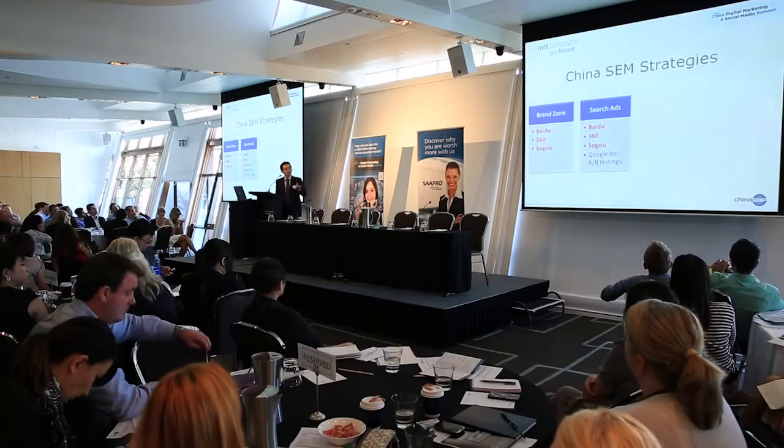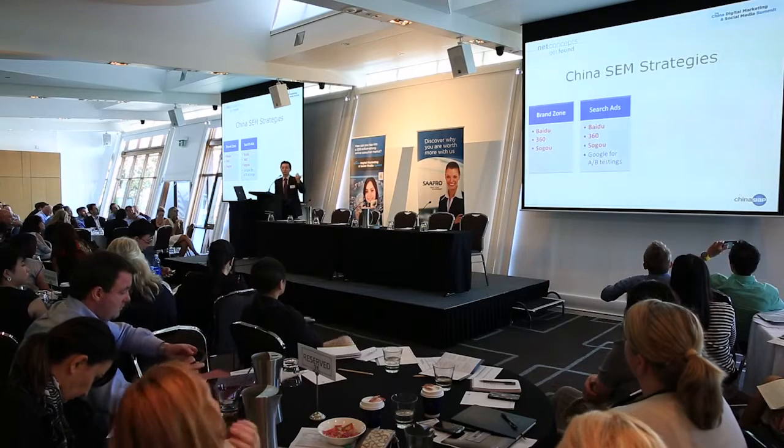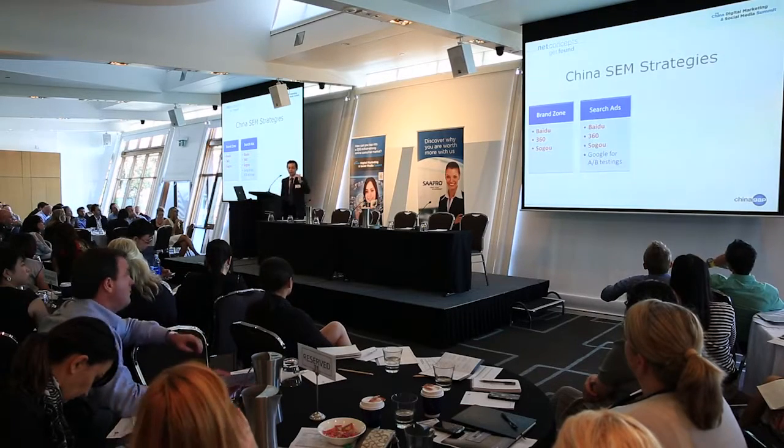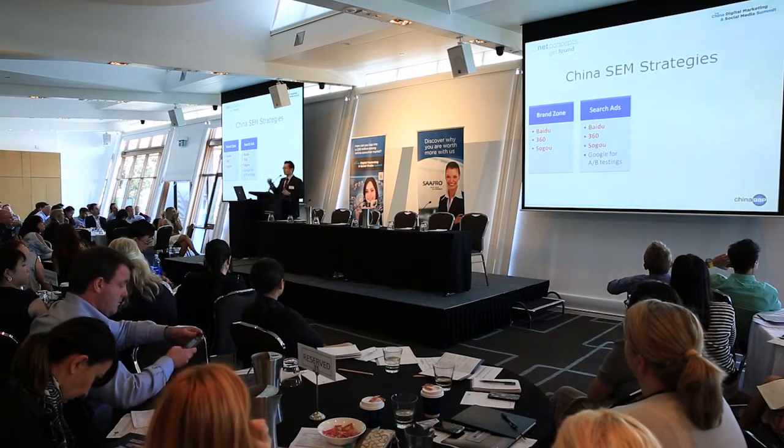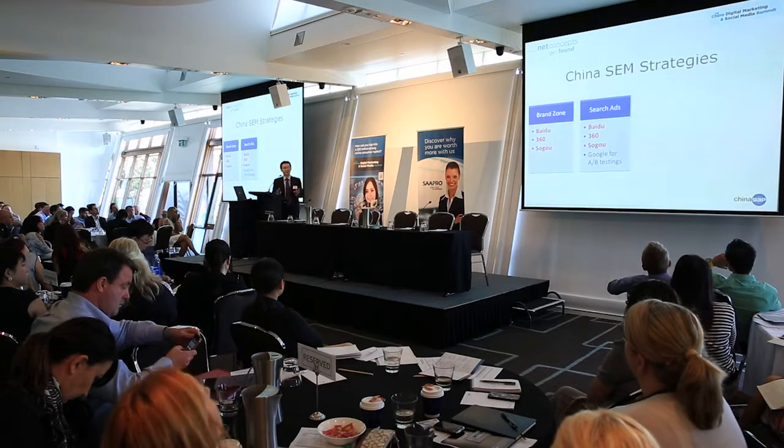Secondly is search ads. So mainly it's Baidu, 360, and Sogou. You may not want to spend all your money on Baidu because it could be expensive for some keywords. But if you spread out wisely between Baidu, 360, and Sogou, it will give you much better performance.